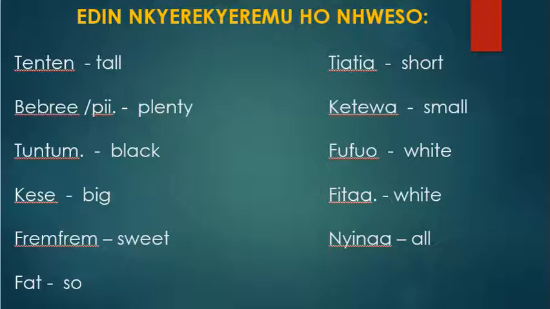That is plenty in English. Then let's look at the third example. Tun. That is black. The next word, kese. Big.